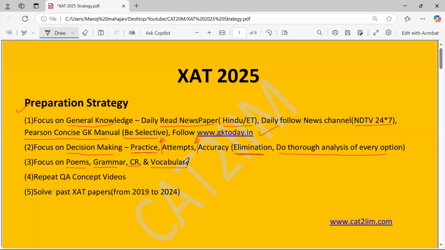Now, when you come to the QA, of course, the paper is on the difficult side, but the idea is that you have to be very selective while doing the QA and the DI. You have to definitely repeat the QA concept videos. All the CAT2IIM students still have the concept videos with them, and they can repeat them. All the areas are actually tested. Arithmetic is there, algebra is there, number system is there, geometry is there, mensuration is there. In modern maths, they can test you on permutation, combination, probability, trigonometry, set theory. So you have to start focusing on repeating the concept videos for sure.